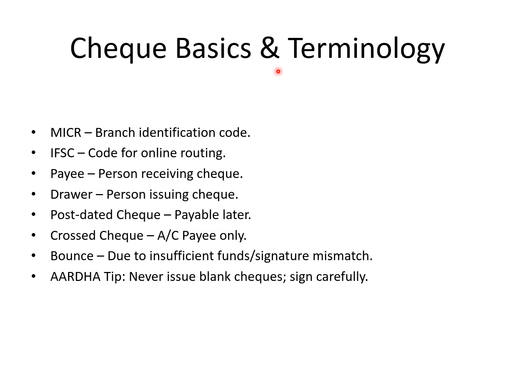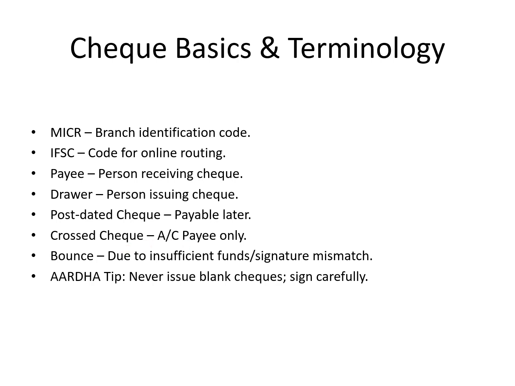Now let's see check basics and terminology. MICR is the branch identification code. IFSC is the code for online routing. These terminologies I will show you through the check leaf so you understand better. Payee is the person receiving the check. He is the beneficiary of the check. Drawer is the person issuing the check, the account holder who signs the check. A post-dated check is payable later. This check with a later date can't be paid right now. It will be paid at a later date.